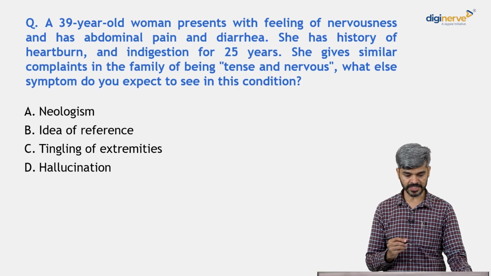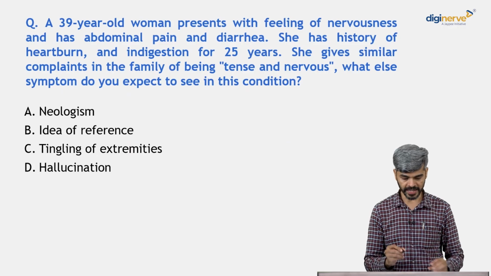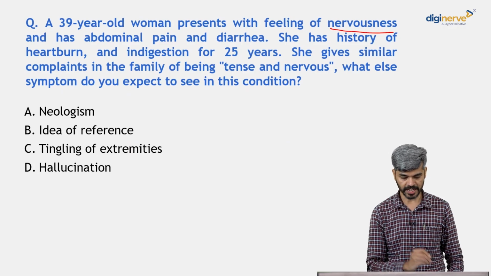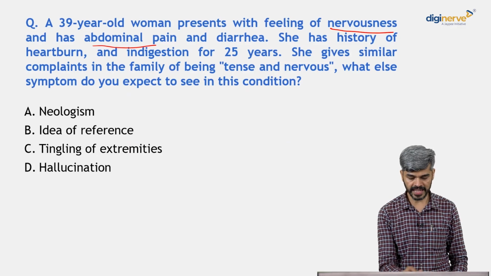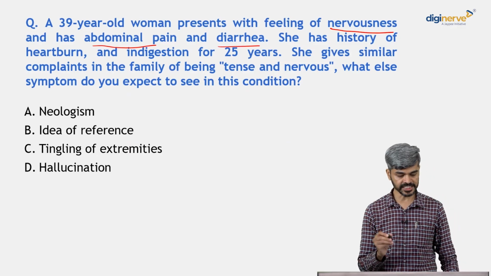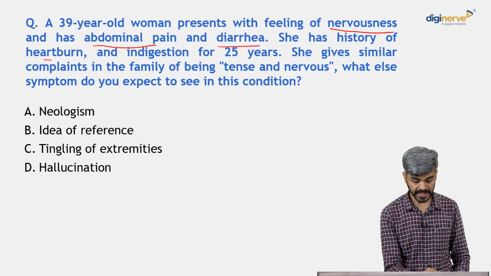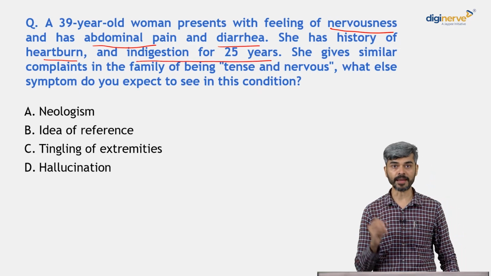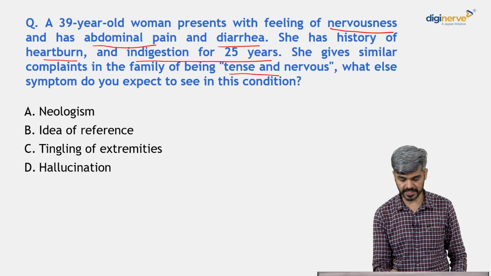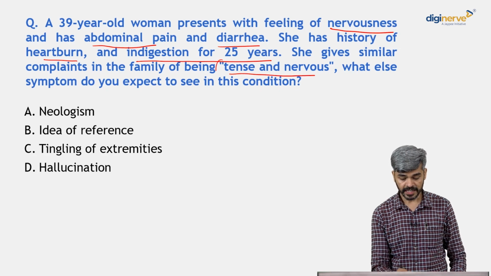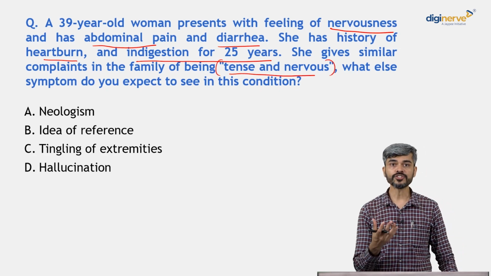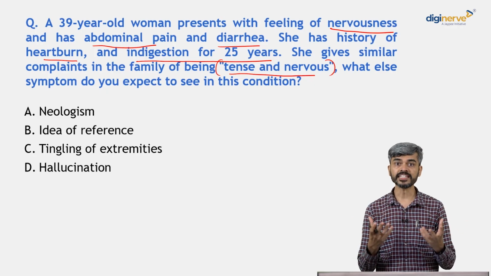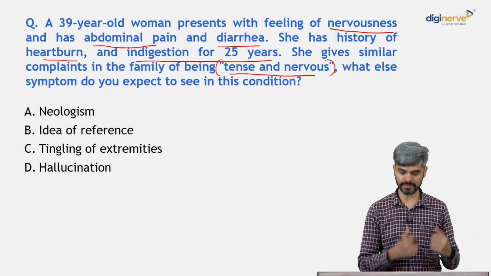And also, if you look at the heritability factors for ADHD and conduct disorder, you would see some overlap in the heritability factors and genetic factors. Moving on to the next MCQ, a 39-year-old woman presents with feelings of nervousness. So she's having nervousness, has abdominal pain and diarrhea. She has history of heartburn and indigestion for 25 years. She gives similar complaints in the family of being tense and nervous. So this, feelings of tension and nervousness which pervades throughout the day, that kind of a trait is seen in her family members also.